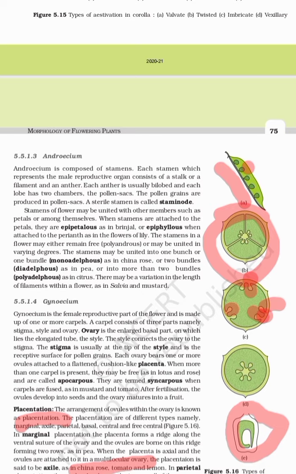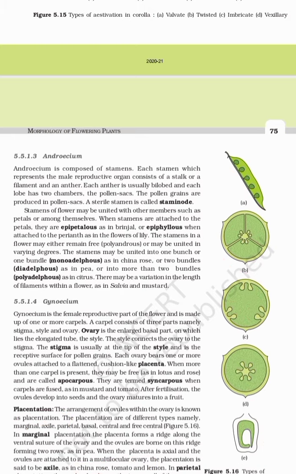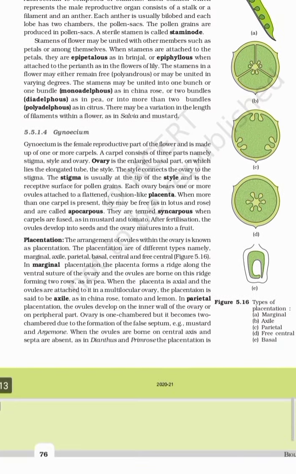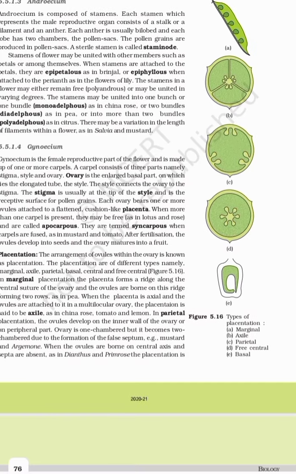Then in parietal, the placenta develops on the inner walls of the ovary, and the example is mustard. And in primrose and dianthus, the placenta is a free central placenta.